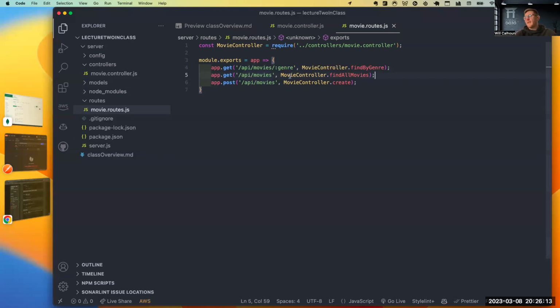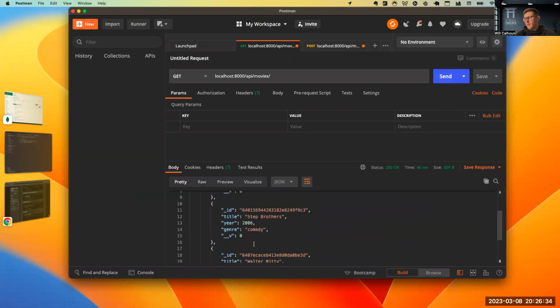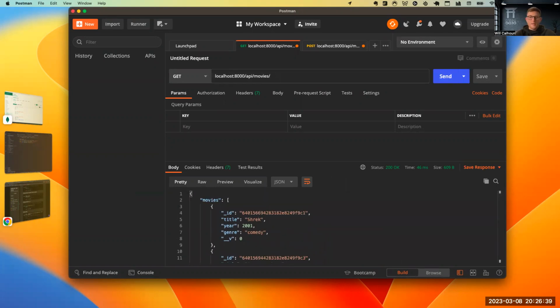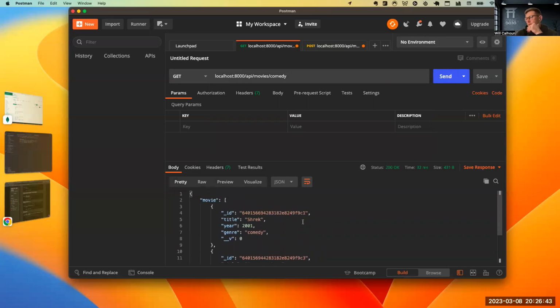I do see that. I tested it like a week ago, and it was operating the same way. But let's test it out and we'll see. Okay, now my server's up and running. So first and foremost, let's test this, because this is what we're talking about, that this could break. Okay, cool, I'm able to get all of my movies. Now let's say comedy. And now, cool, I only get two movies. So it does look like it worked.